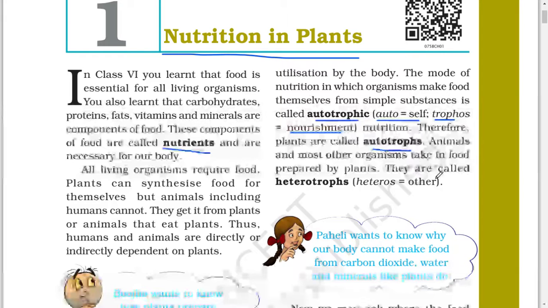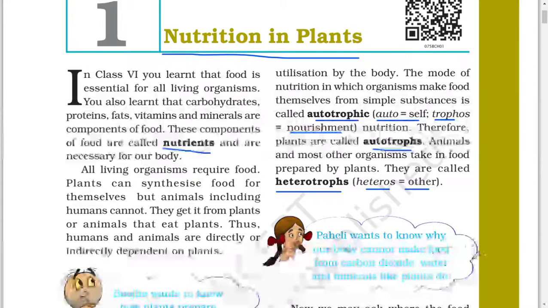Animals and most other organisms live on food prepared by plants. They are called heterotrophs. Heteros means others. Paheli wants to know why our body cannot make food from carbon dioxide, water and minerals like plants do.